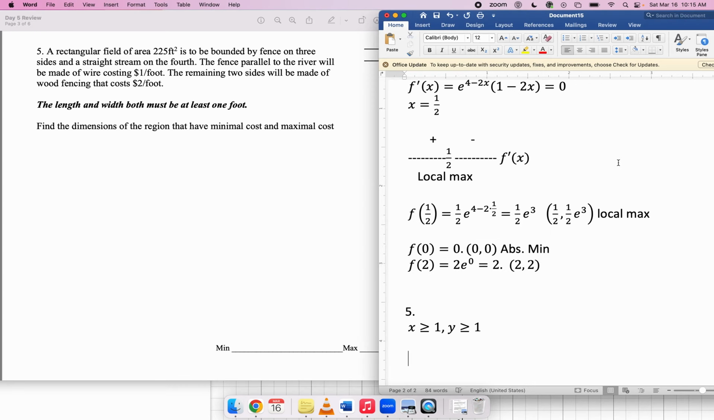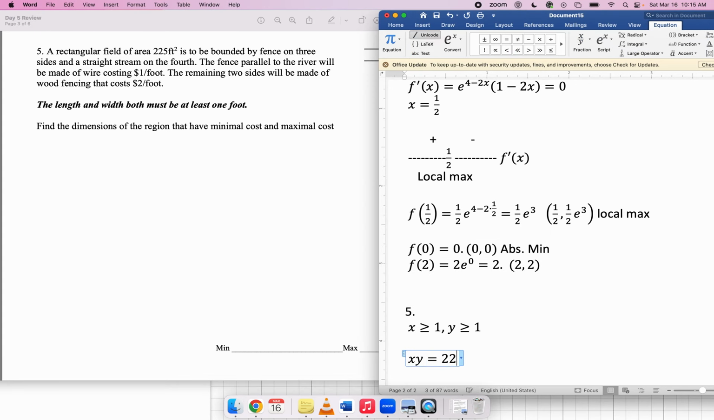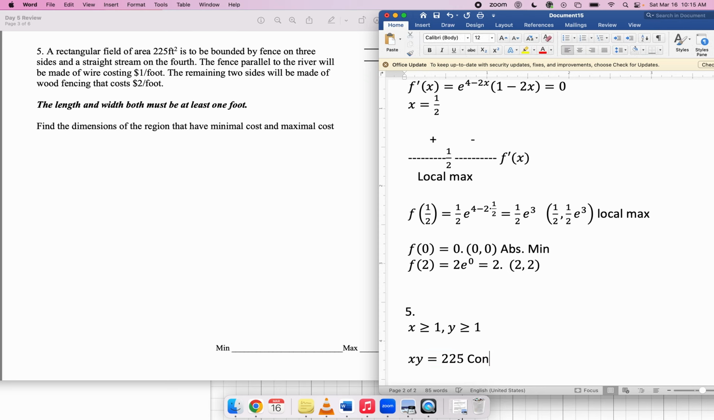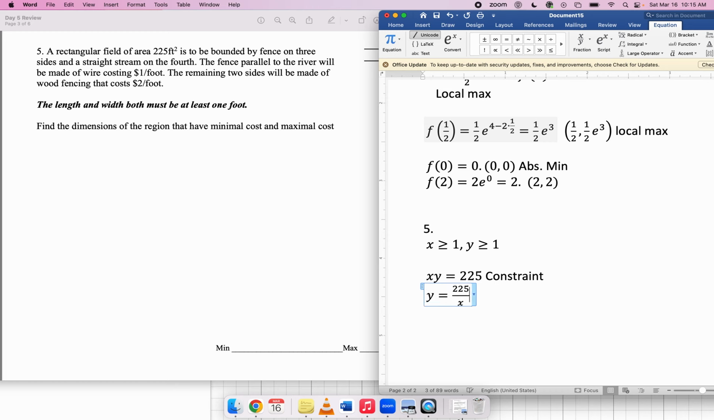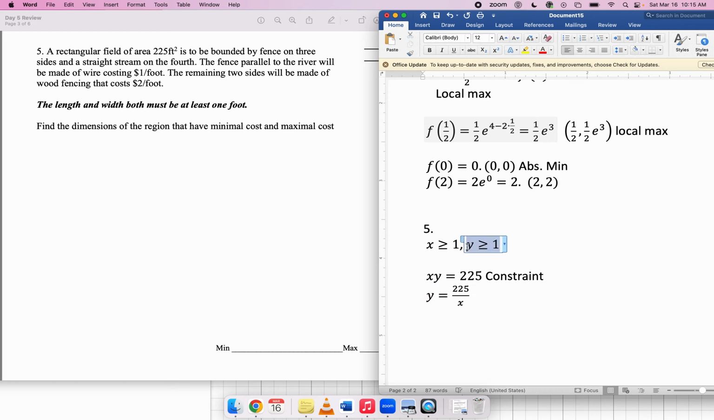Okay, so what is the area? Well, it's x times y. So x times y equals 225. That's my constraint. I know I'm going to have to solve that constraint for one of the variables, so I might as well just do it now. So y is equal to 225 over x. This is where this figure comes in.